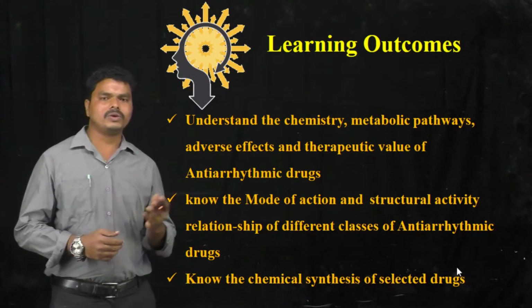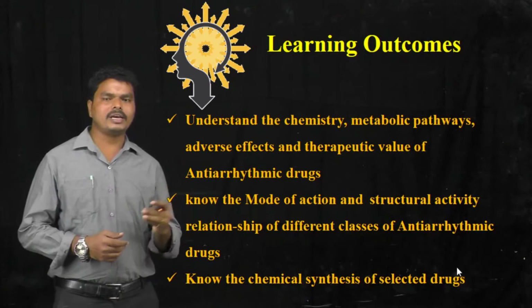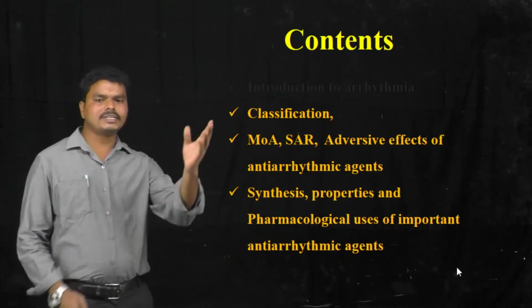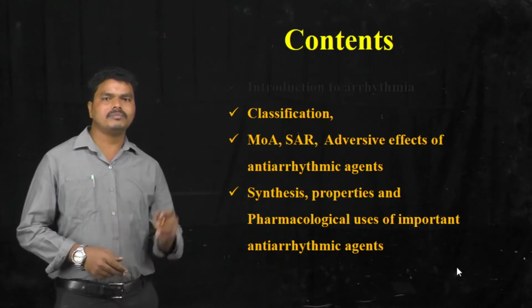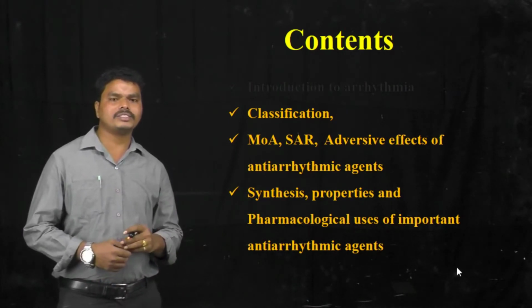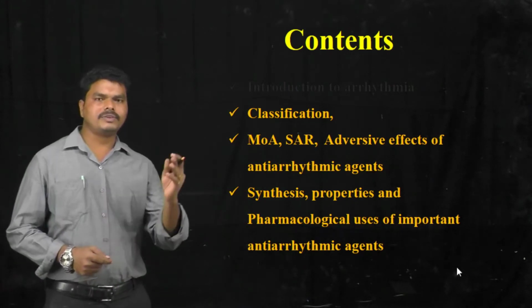Finally, they should know the synthesis, chemical properties and pharmacological actions of some important antiarrhythmic drugs. The contents of this video include classification of antiarrhythmic drugs, mechanism of action, structural activity relationship and adverse effects of antiarrhythmic agents. Let us see one by one.